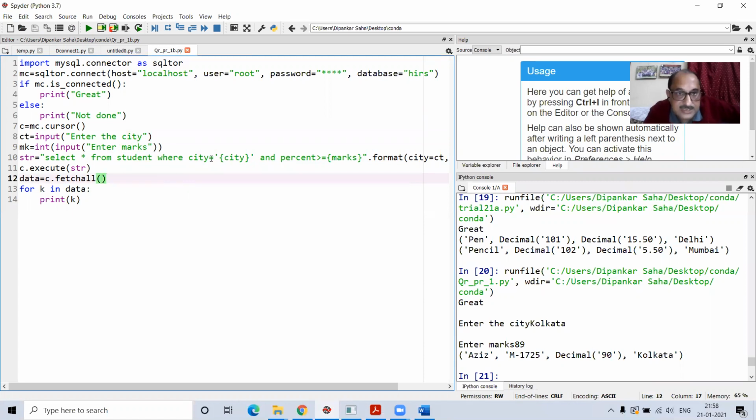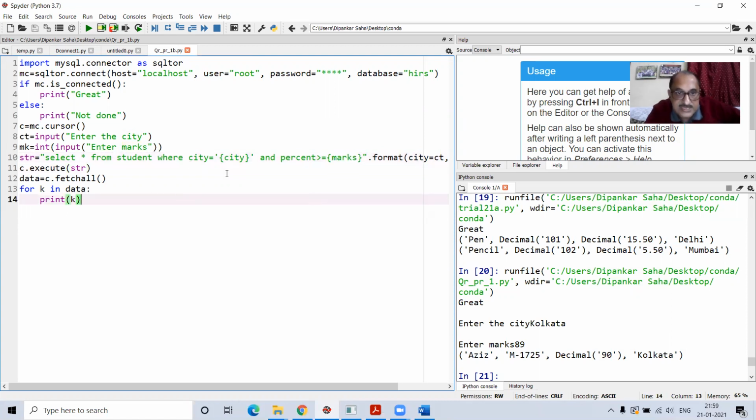But what did I do? Look at this. I wrote here where city equal to, and I did not leave the curly bracket blank. I wrote a particular name here, city. So this is what is called named arguments. How is it going to help me? We'll come to know. And the second condition was percentage greater than. I did not write only a curly bracket. Once again, I wrote marks here.